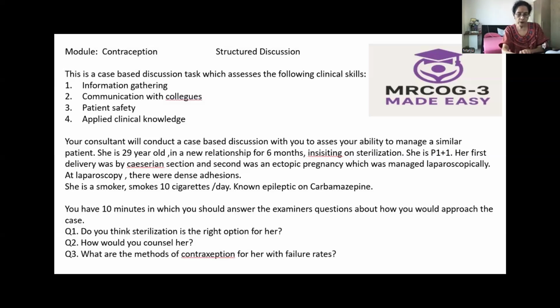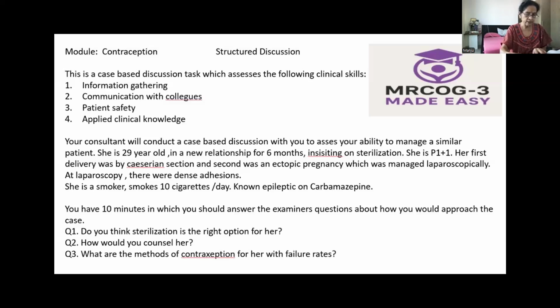There are also the risks associated with laparoscopy or laparotomy. It could be organ damage, that is injury to bowel, bladder, ureter, and also blood vessels. They can be intraoperative injuries, and there can be other surgical risks like pain, bleeding, infection, and a risk of ectopic pregnancy in future.